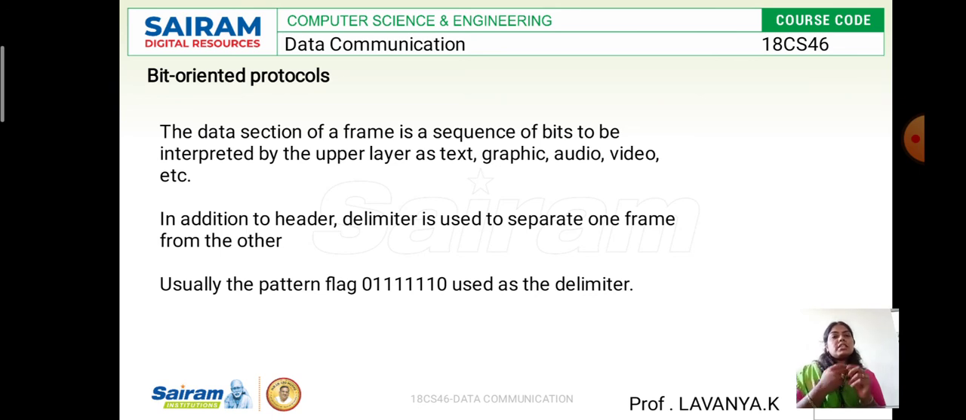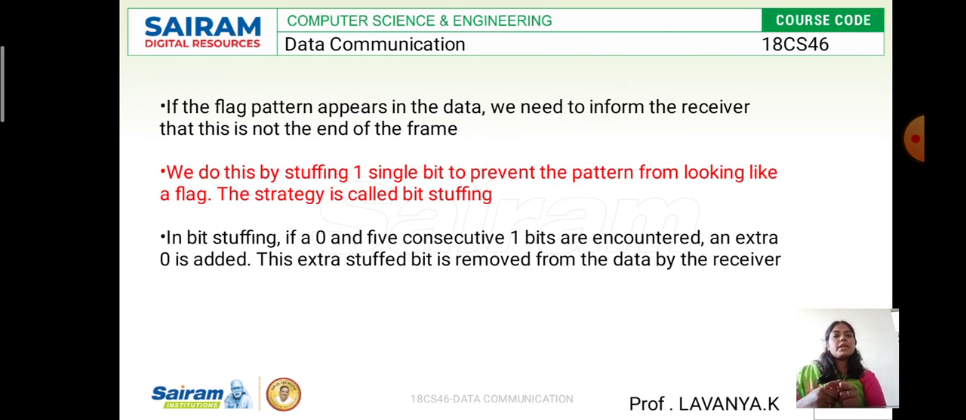Usually this bit oriented protocol uses a pattern flag, starting with the same data as well as ending with the same data. The starting bit will be 0 and the ending also 0, so this is used as a delimiter. This pattern means 0 followed by ones, starting with 0 and ending with 0. This we call the delimiter function. This is what bit oriented protocol means. Whatever data we send should be in the form of bits, not in the form of audio, text, or something else.